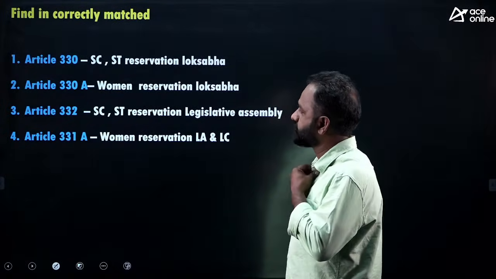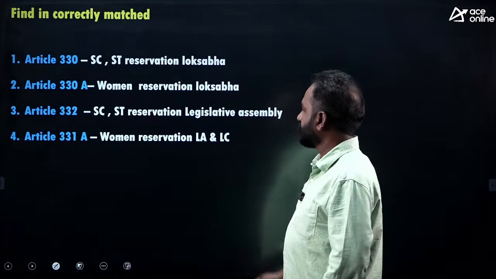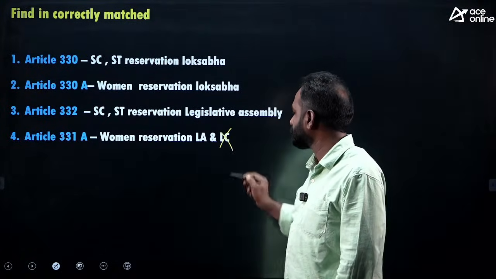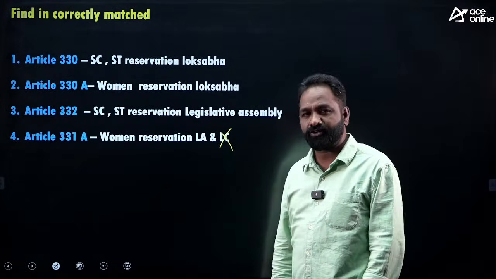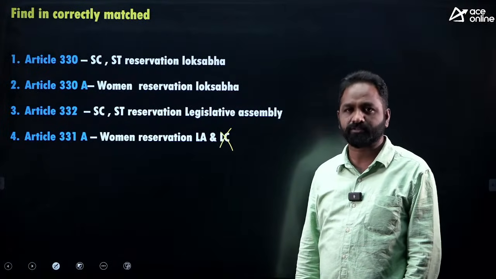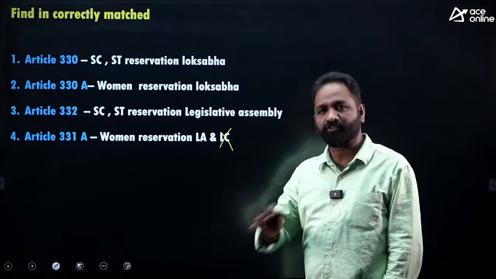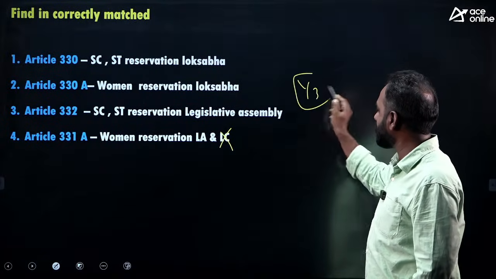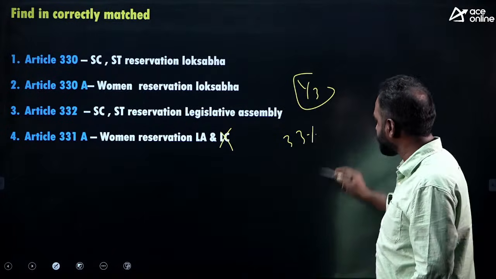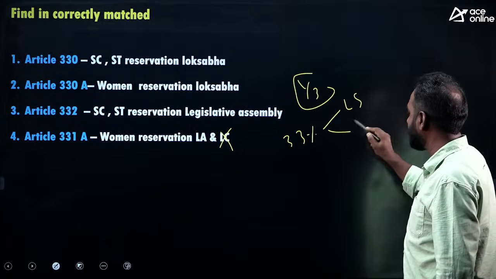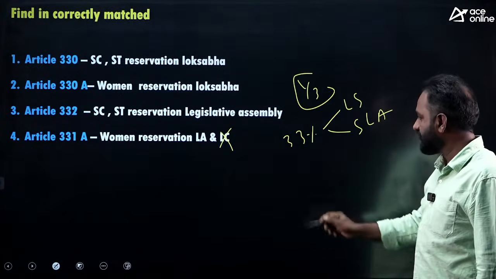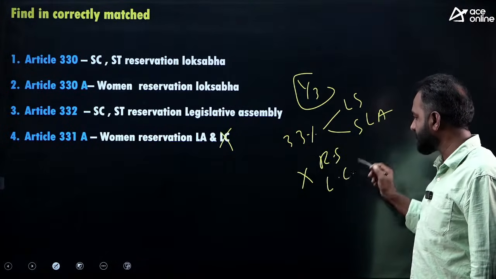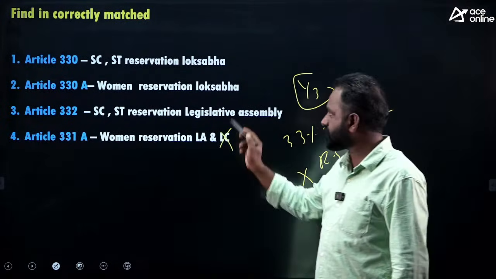Okay, what is the right answer? I mean, the wrong answer is the right answer here. This is wrong, because women reservation is confined to Lok Sabha and Legislative Assembly, not for Rajya Sabha, not for Legislative Council. You know that? So 1/3 reservation, that is 33% reservation, was given in Lok Sabha and State Legislative Assembly. This reservation was not given in Rajya Sabha and Legislative Council. Except this one, everything is right.